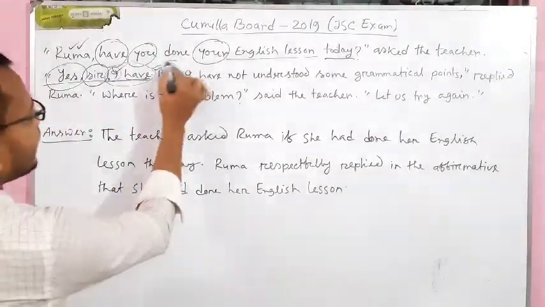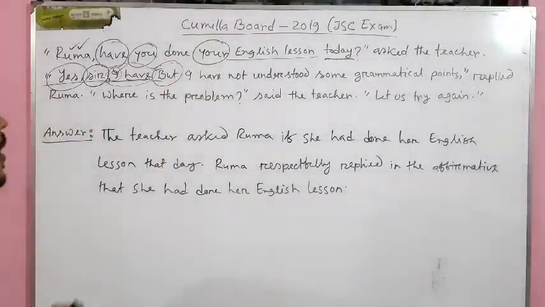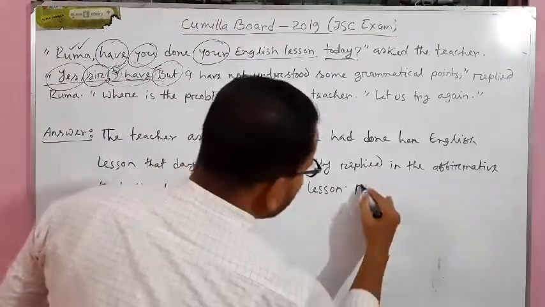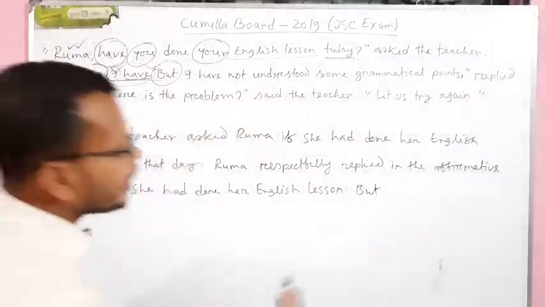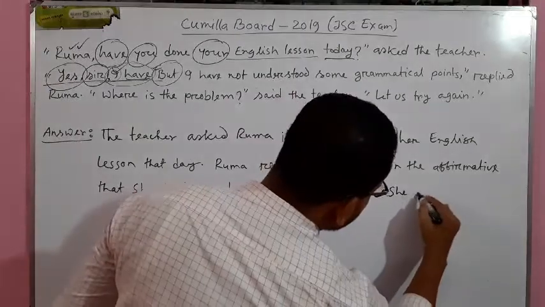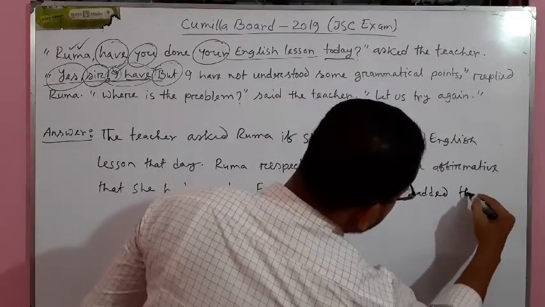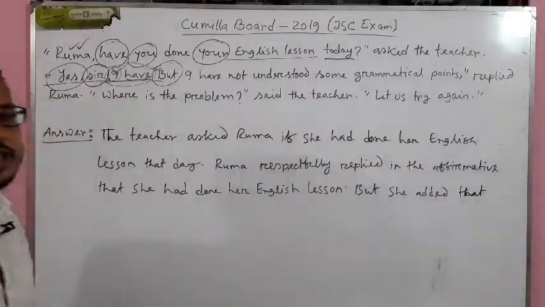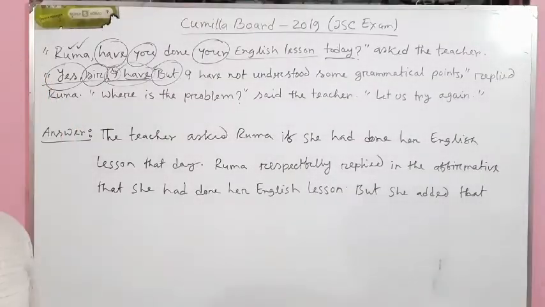But this is also the speech of the student, that means Ruma. Now we will start with "but I have not". "But she added that". Why "added"? Because she is giving two speeches gradually.